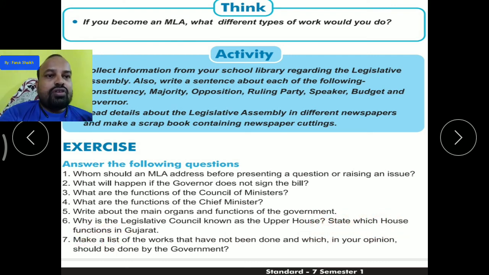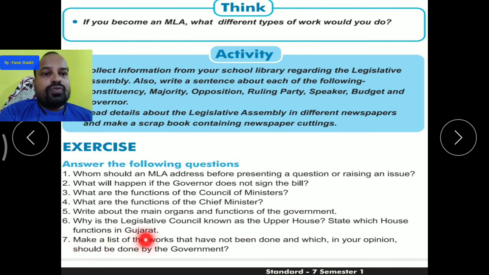So the legislative council is known as the upper house. There are two houses in the legislature, the lower house and the upper house. The legislative council is the upper house and the legislative assembly is the lower house. State which house functions in Gujarat. In Gujarat, the legislative assembly functions, not the legislative council.